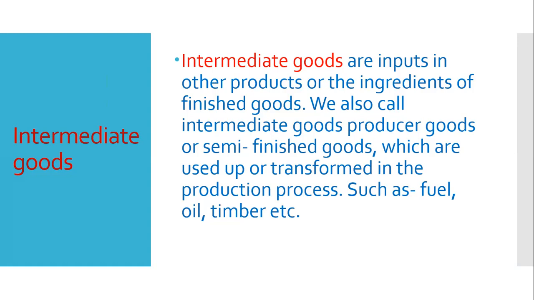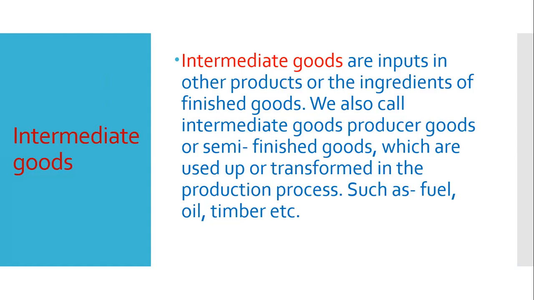If we use oil in producing something, that oil can be mixed up with the final product. So intermediate goods are inputs or ingredients of finished goods. We can also call them semi-finished goods.